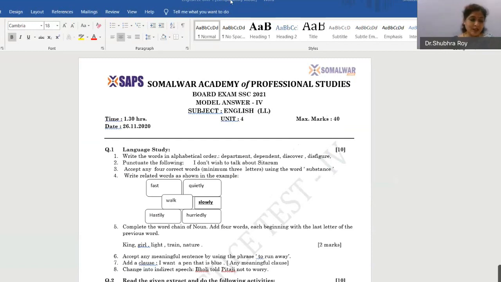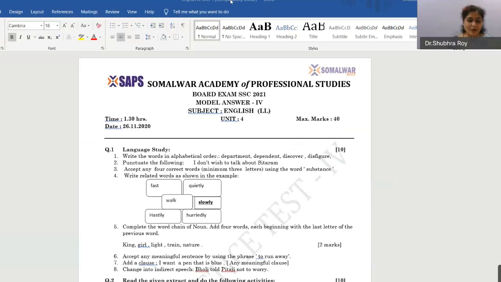Third question was make 4 words, minimum 3 letters using the word substance. Accept any 4 words. I have not given any answer here, but there can be any word using these letters, 3 letters minimum, and you can form new words. Substance. For example, you can say ant, out of substance, isn't it? You can say bust, you can say bus, isn't it? So you can have many words like this.